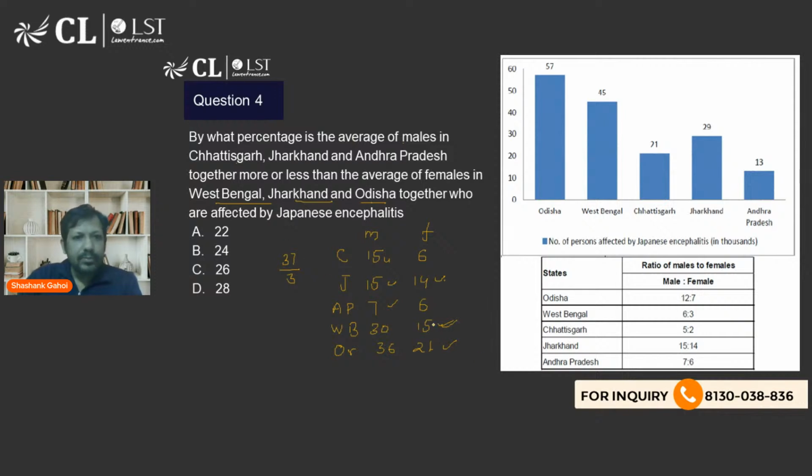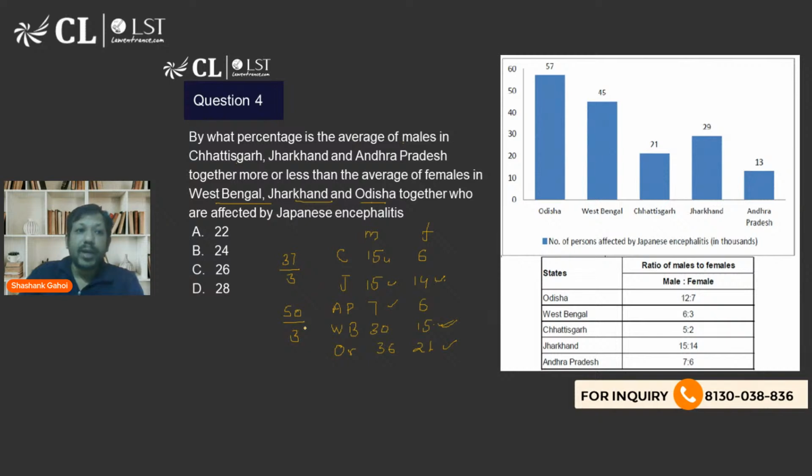West Bengal, Jharkhand, and Odisha. Odisha is 36. Jharkhand is this. Okay. So basically, how many women are we talking about? That is 50 upon 3. So total number of women is 50,000 and the average is 50,000 divided by 3. So this is the average I'm getting.